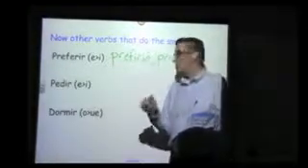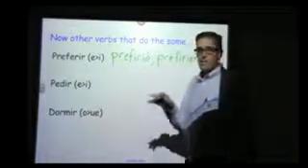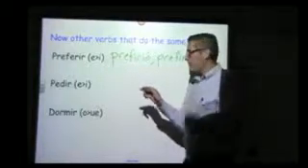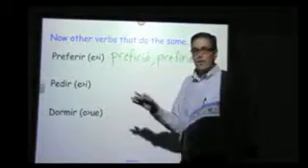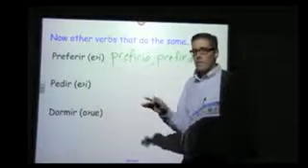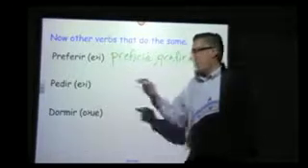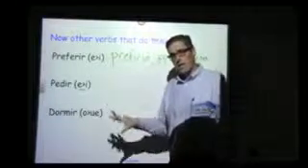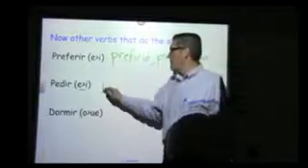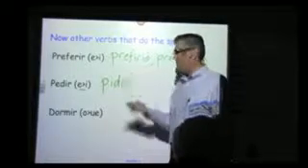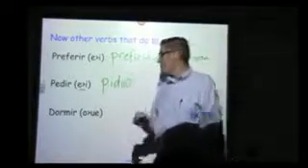No stem change in nosotros. Ellos piden. That's present tense. If we go past tense and want to say I asked for, no stem change there. Pedí. You asked for, pediste. He asked for. That's when we see the stem change, down that he, she, usted category. Él pidió pan.